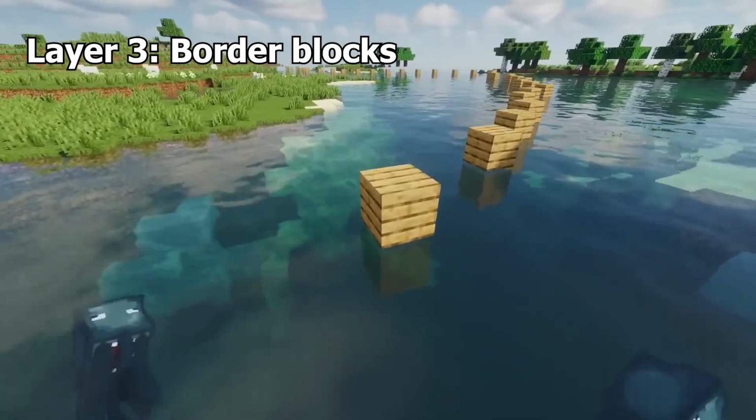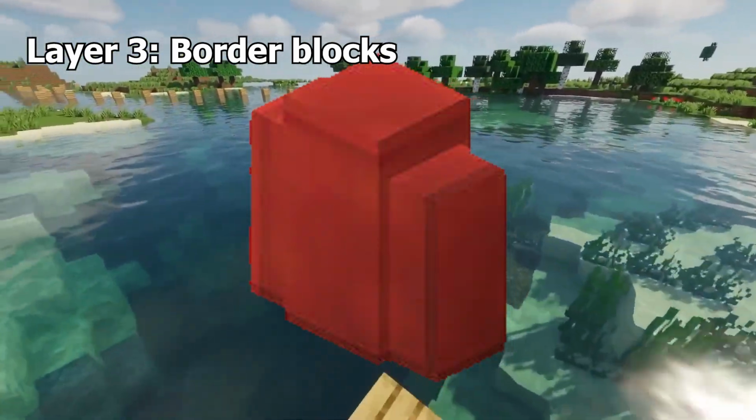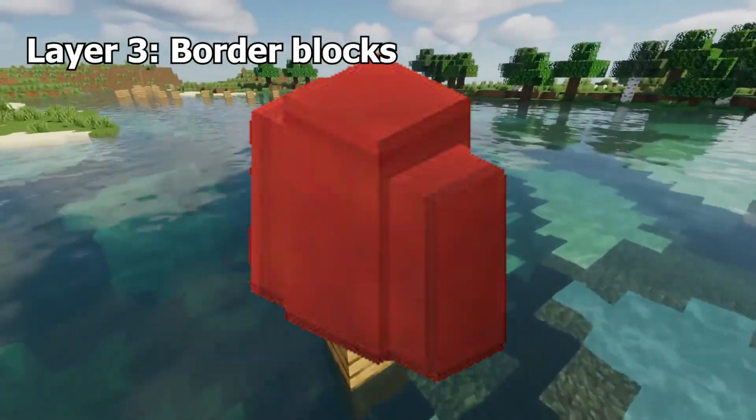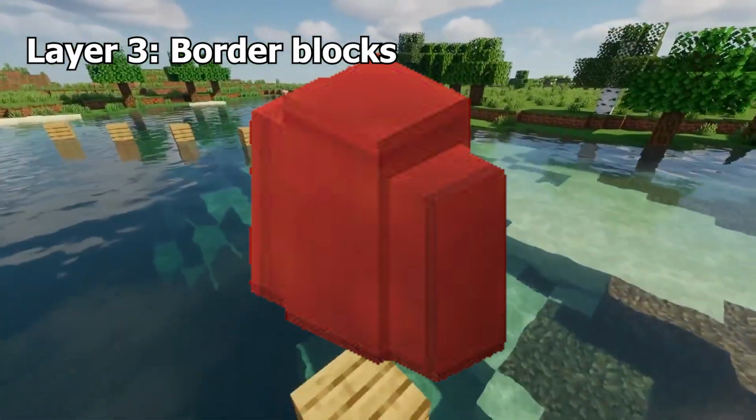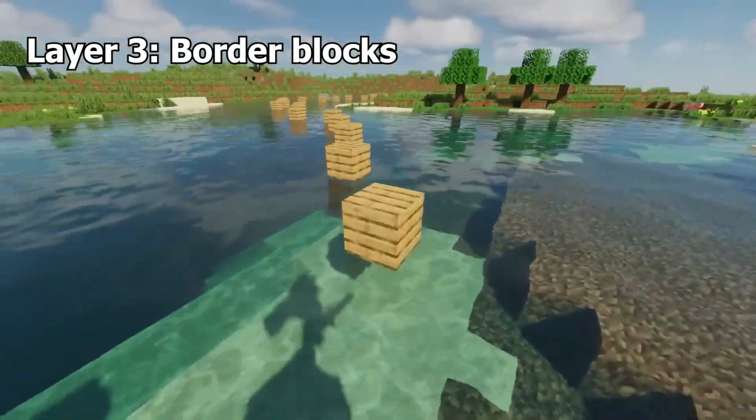Border blocks are not barrier blocks. They are exclusive to Education Edition and Bedrock Edition. They function similarly to barrier blocks, except extending vertically infinitely. They can only be obtained with commands or in creative mode.